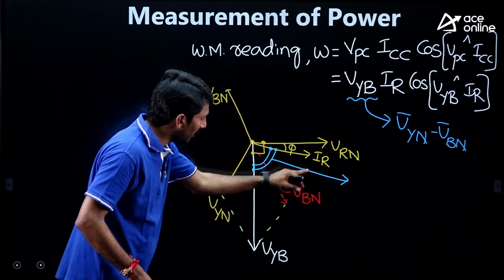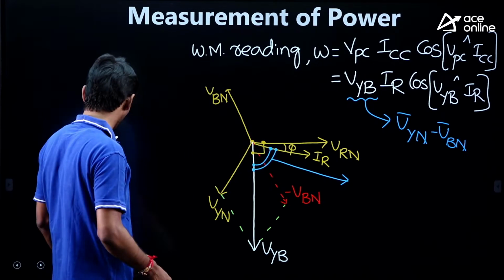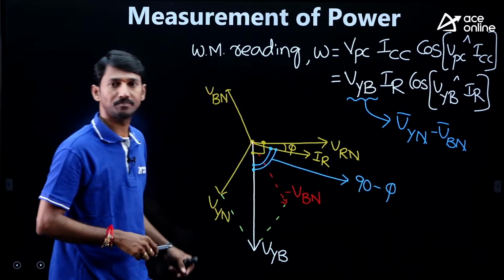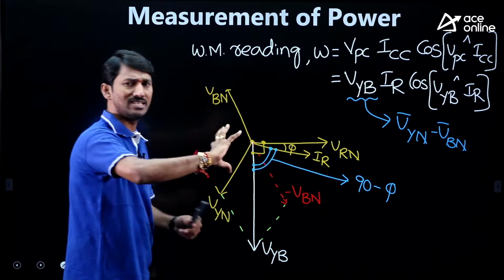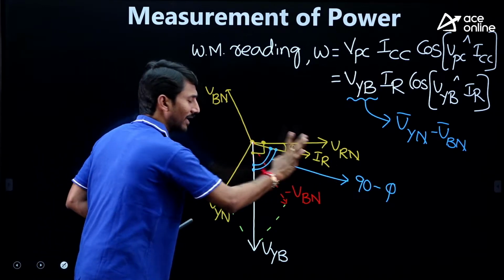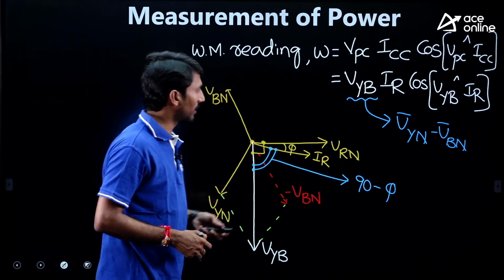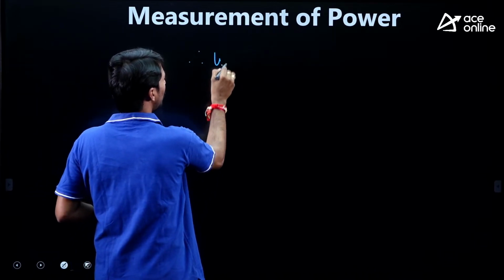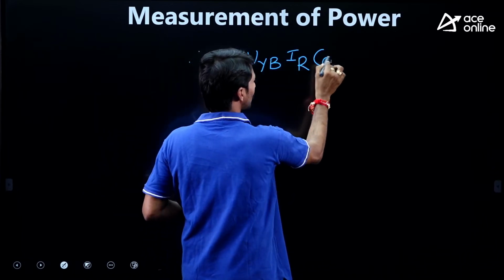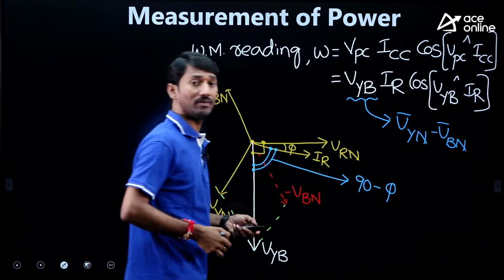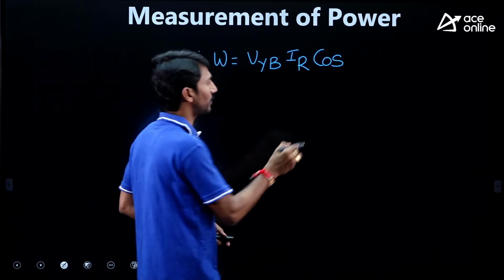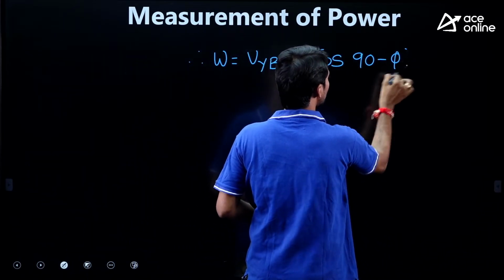But what we require is VYB to IR only. So 90 minus phi, very, very simple. This angle is 90 minus phi. Clear? After drawing this, just analyze it step by step. Now let us write the equation: W is equal to VYB IR cos of the angle between VYB and IR. The angle we just observed is 90 minus phi, so substitute that.